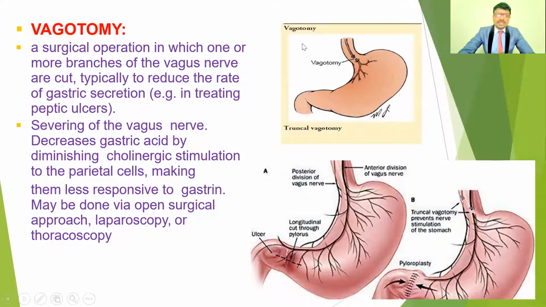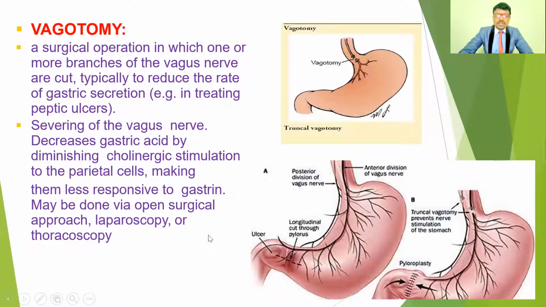So severing the vagus nerve decreases gastric acid by diminishing cholinergic stimulation to the parietal cells, making them less responsive to gastrin. It may be done via an open surgical approach, laparoscopy, or thoracoscopy, so different types of surgical procedures. They may also go with endoscopic approaches, depending on the surgeon's decision.